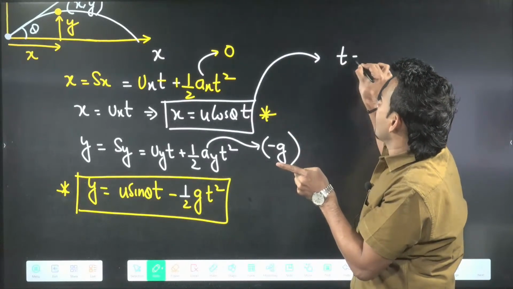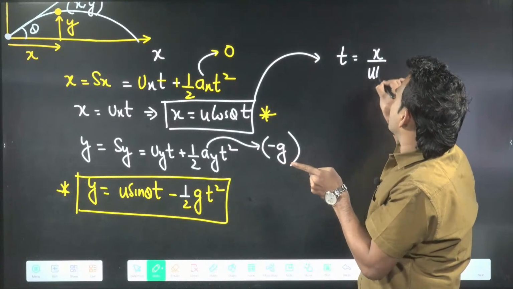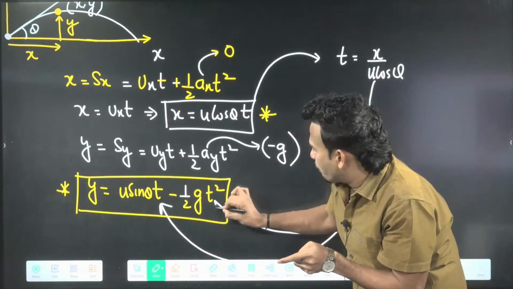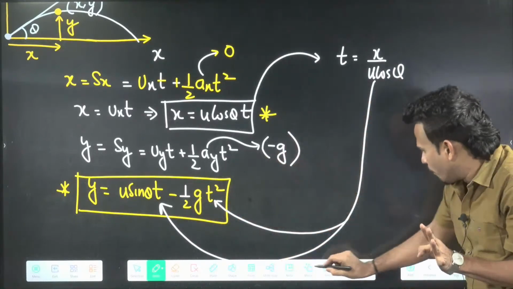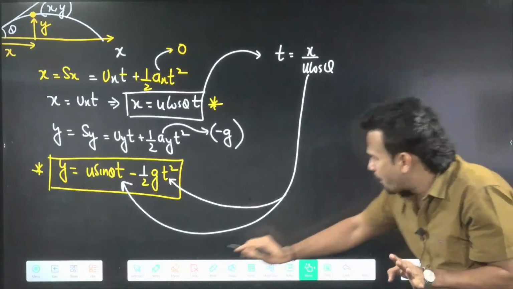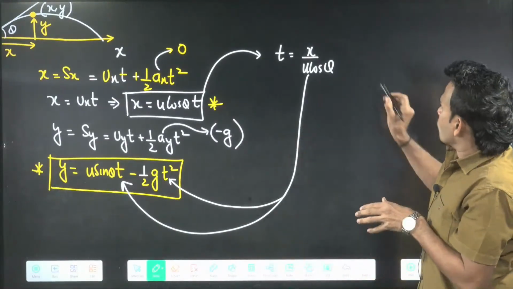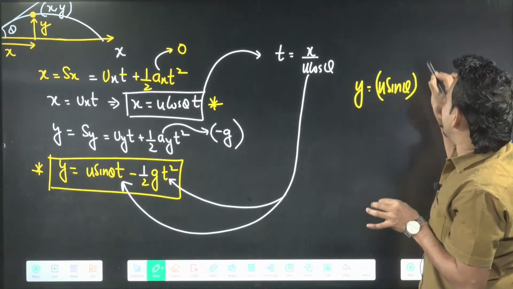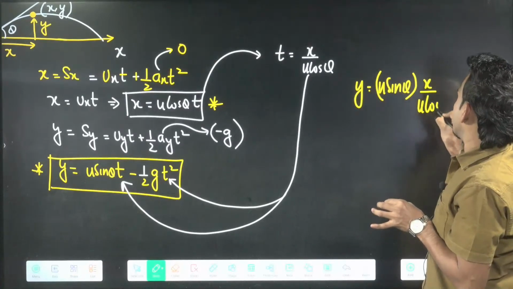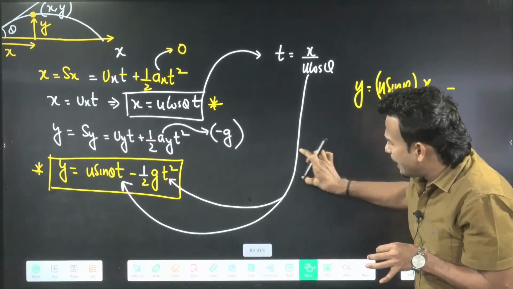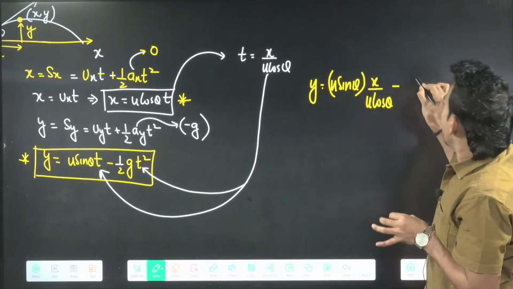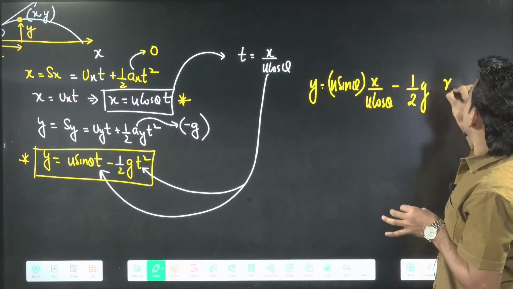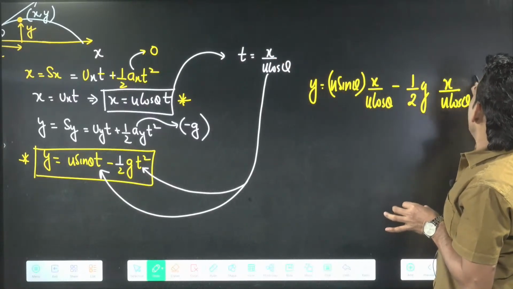So time will come x by u cos theta. Once we get time, that time we are going to put here and here. Once we put it, we will get our equation. So let's see how it will appear after putting. y will become equal to u sine theta into t, and what is t? t is x by u cos theta. Minus half g into t square. What is t, sir? t is x by u cos theta. So x by u cos theta whole square.